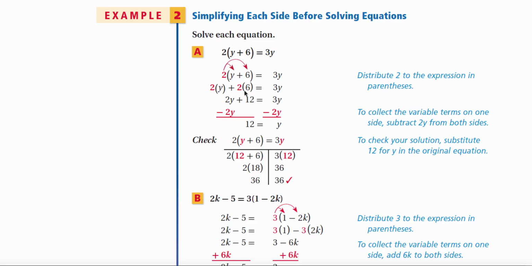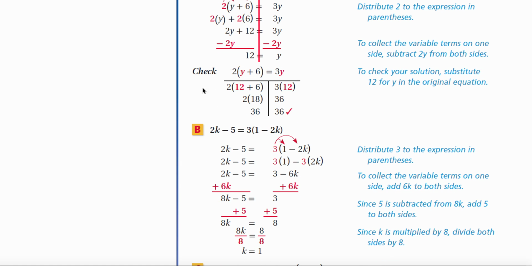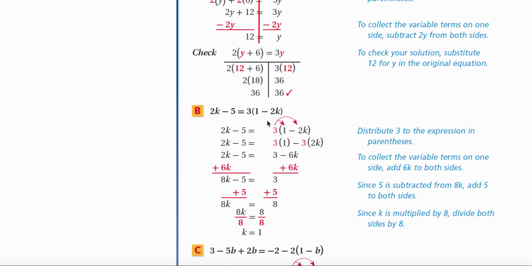Combine like terms or do the multiplication. 2 times y is 2y. 2 times 6 is 12. And now we find that 2y and 3y are on opposite sides of the equal sign. So we subtract 2y from both sides, giving me that y equals 12. I'll let you read in the book how the check works out.